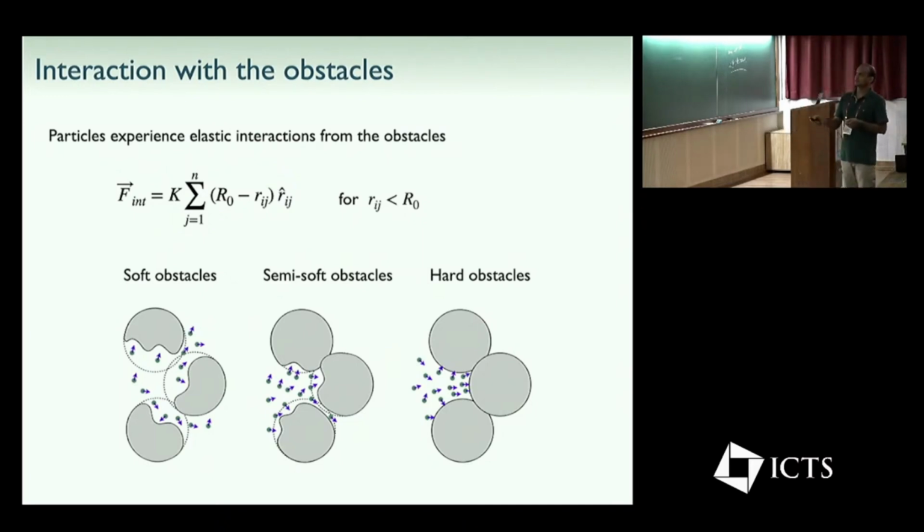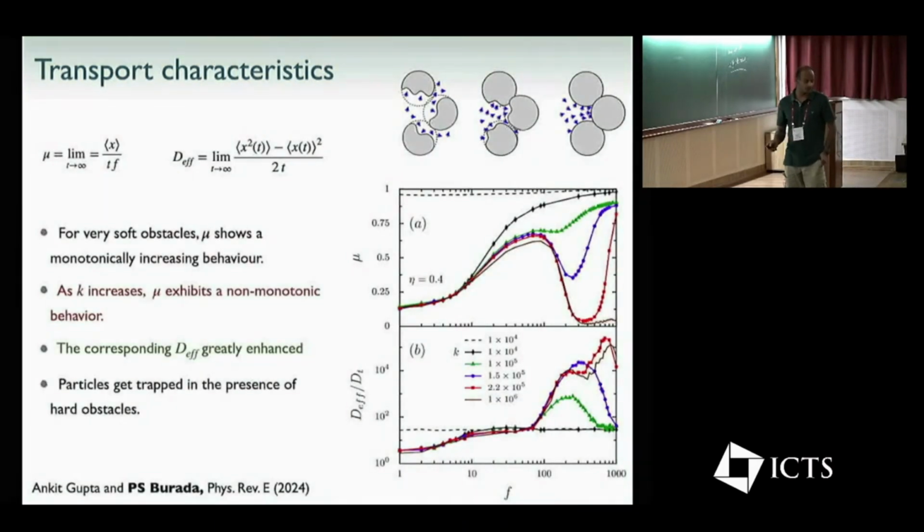In the case of hard obstacles, the particles can be trapped. Sometimes these hard obstacles form small cavities in which the active particles are trapped, so they can have zero diffusion at times. By just changing the K value here, we can control the softness of the obstacles. This is the main control parameter in our model.